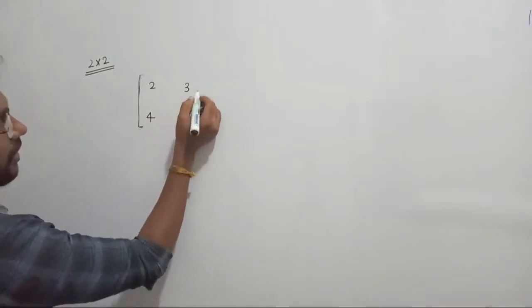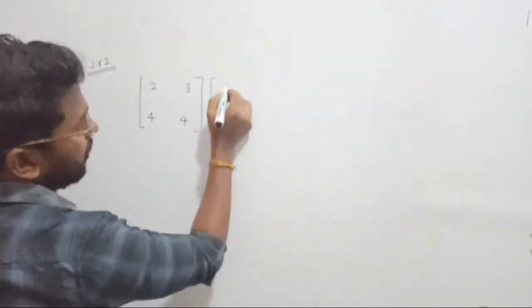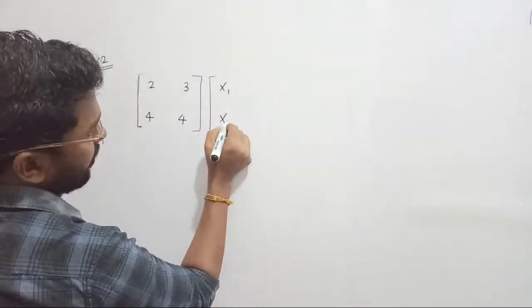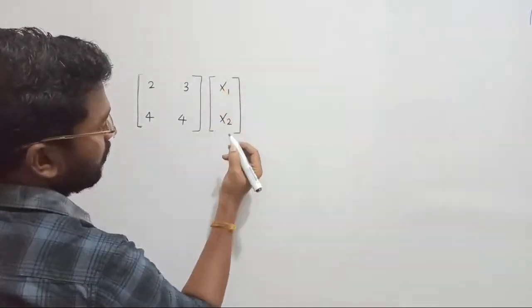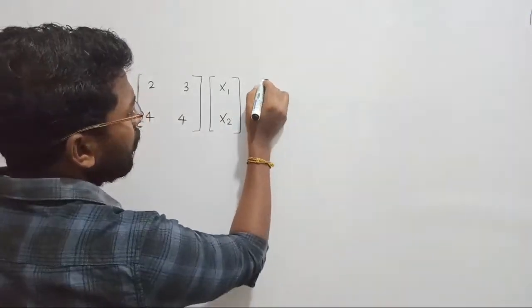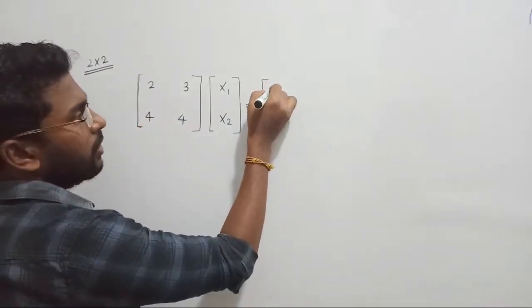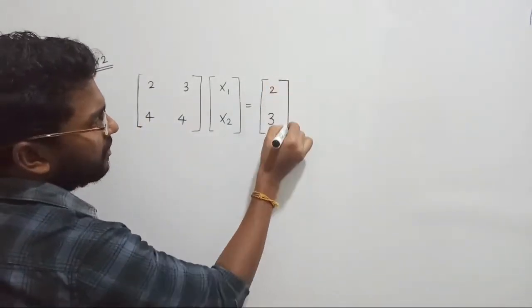Let us consider some value, 4. Its corresponding eigenvector we are going to consider as x1, x2. Now, you can also select some other values for matrix B, so let us select 2, 3. Let me take it like this.